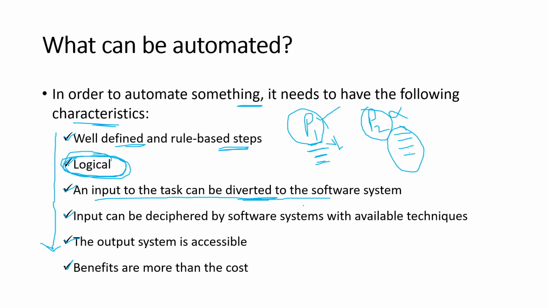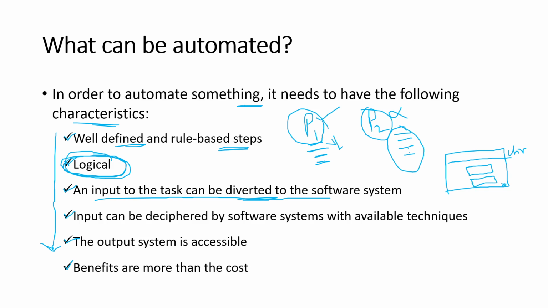Diverted means rerouting or changing or deviating. For example, let us assume there is an application opened in a Chrome browser or Firefox browser, which involves two fields, field number 1 and field number 2, and there is a button.